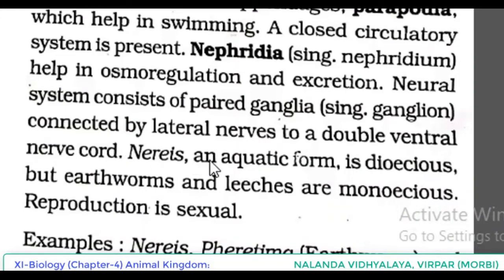Nereis, an aquatic form, is dioecious. Dioecious means what to understand? Sexes are separate. But earthworms and leeches are monoecious. Monoecious means hermaphrodite. Sexes are not separate. Reproduction is sexual.